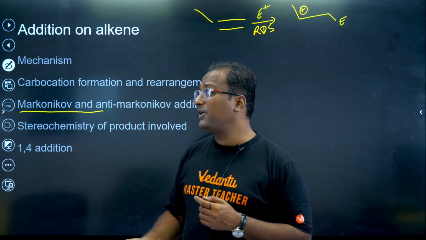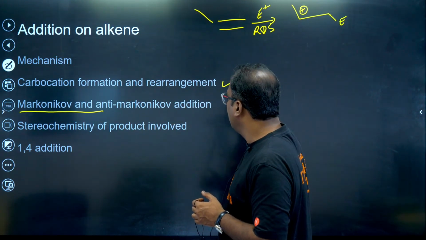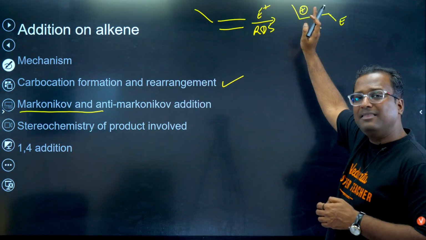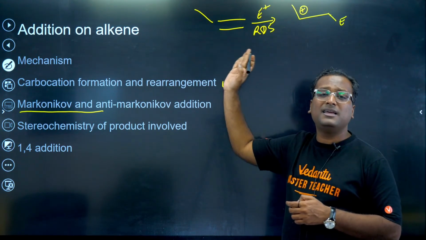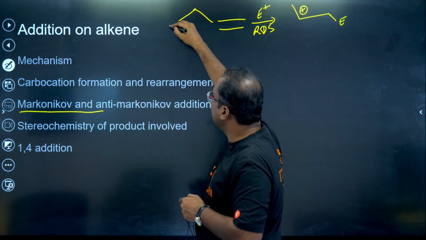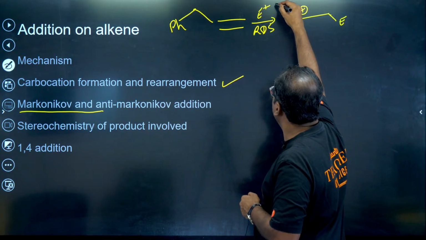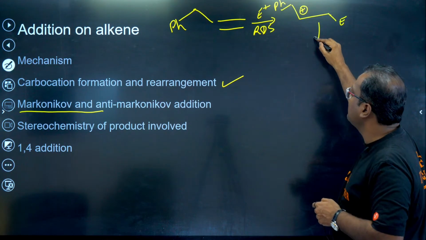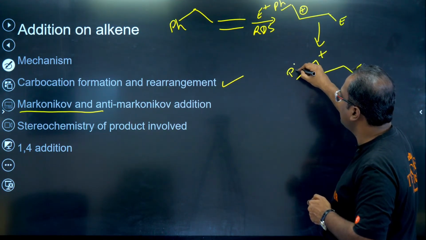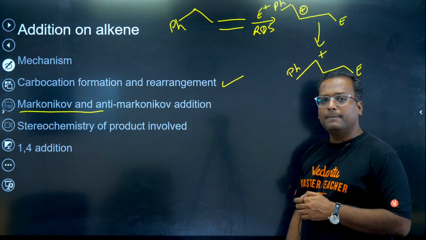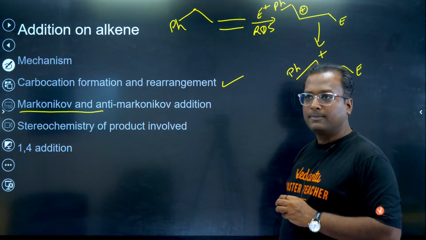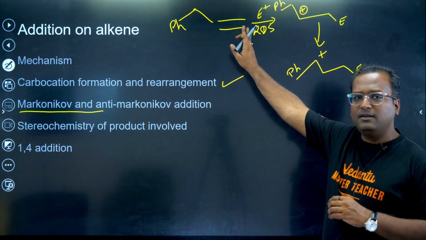So when we add an electrophile, a carbocation does form. The carbocation is formed such that we get the more stable carbocation as a product. And then if rearrangement is possible, rearrangement does take place. Suppose here we have a benzene ring. In this particular case, rearrangement will take place to make the carbocation more stable, to make it resonate with benzene. And then the nucleophile will simply go and attach to the positive charge. This is a simple case. This is easy enough.